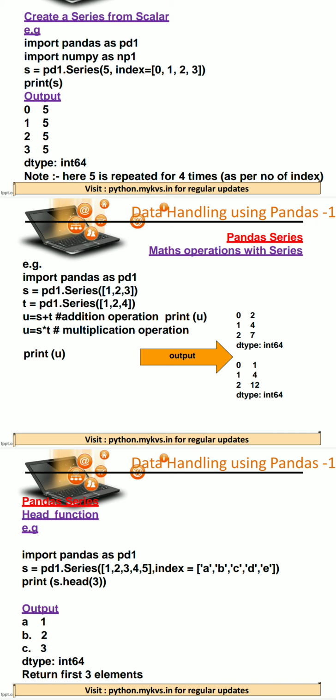first it will display the addition of data at similar row positions: 1 plus 1 is 2, then 4, then 7. And we perform a multiplication operation. It means 1 multiply 1 is 1, then 2 multiply 2 is 4, and then 3 multiply 4 is 12. So addition, multiplication, subtraction, sub and mul, such methods are also available. You can use mathematical operators also. So it's very easy to perform math operations over a series.